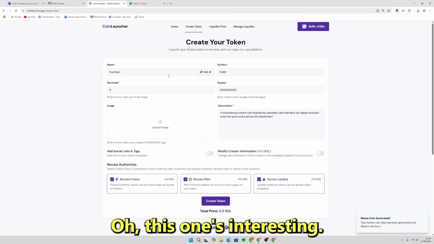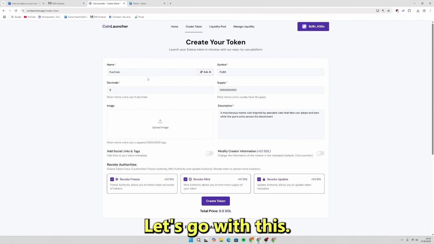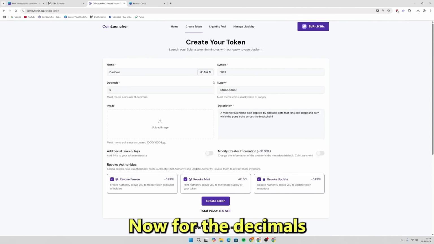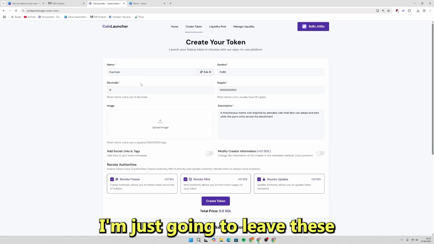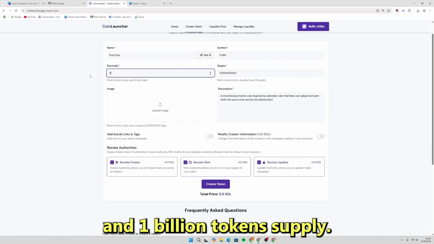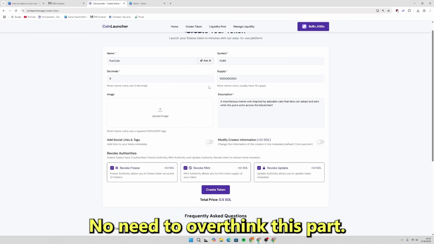Oh, this one's interesting. Let's go with this. So we've got our name, symbol, and description sorted. Now for the decimals and supply, I'm just going to leave these at the default settings. Most meme coins use 9 decimals and 1 billion token supply. No need to overthink this part.